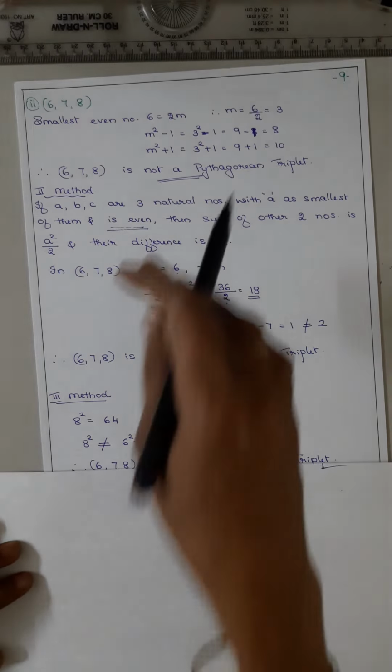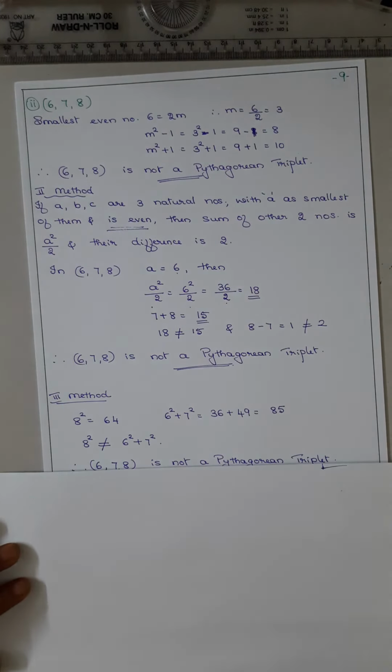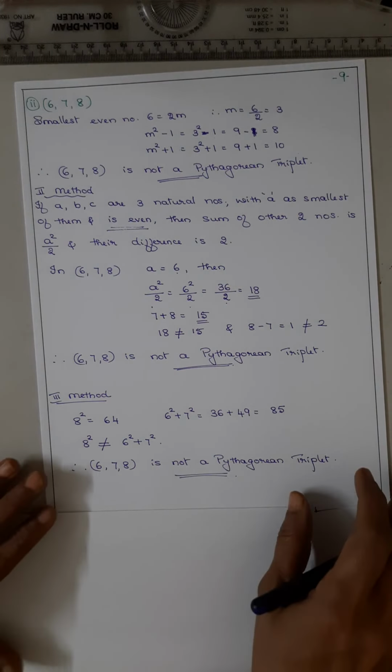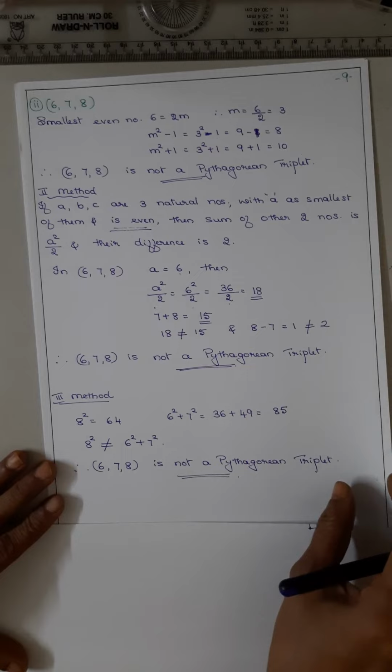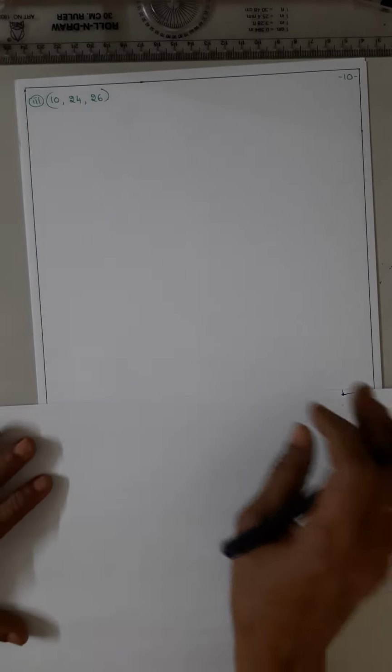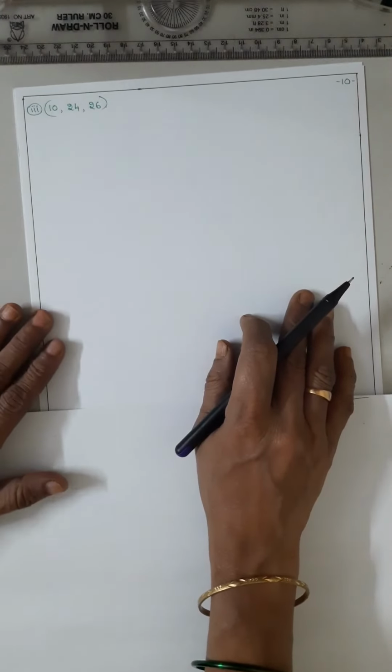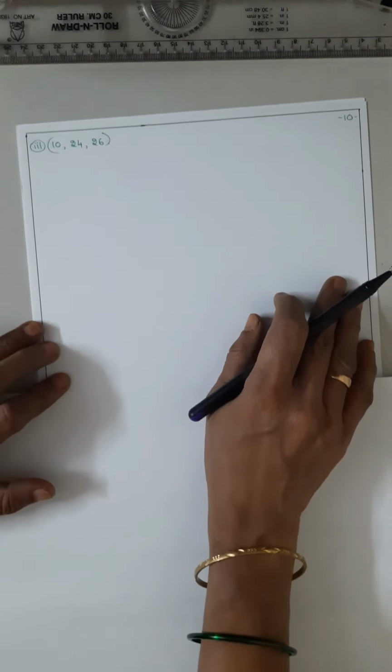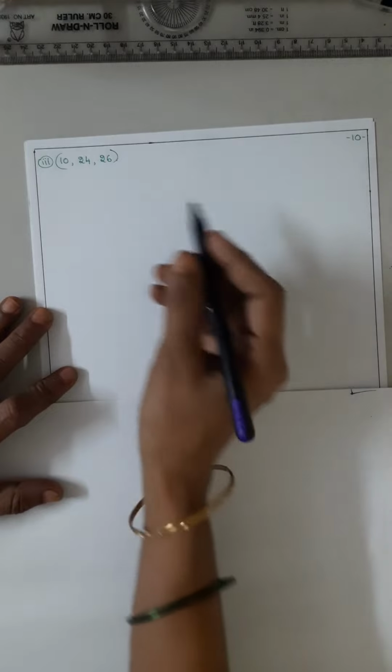Okay, these two are the actual methods, and keep this one for confirmation. And now coming to the 10th sum, the third sum out of this. It is 10, 24, 26. So first we will do it with the first method.